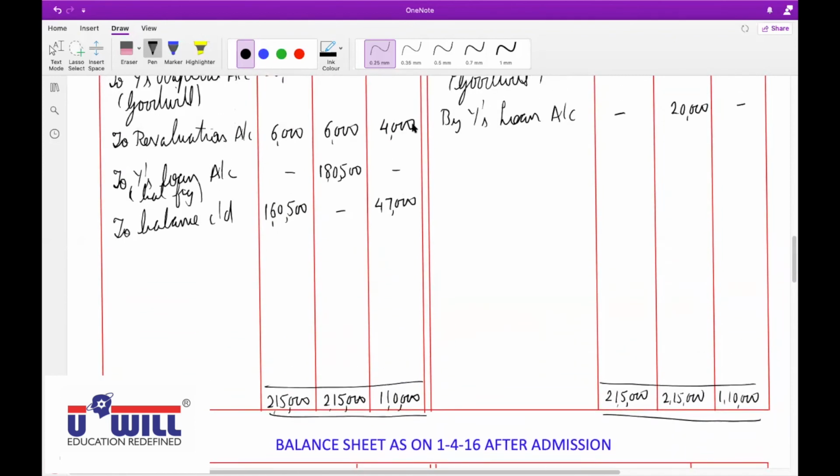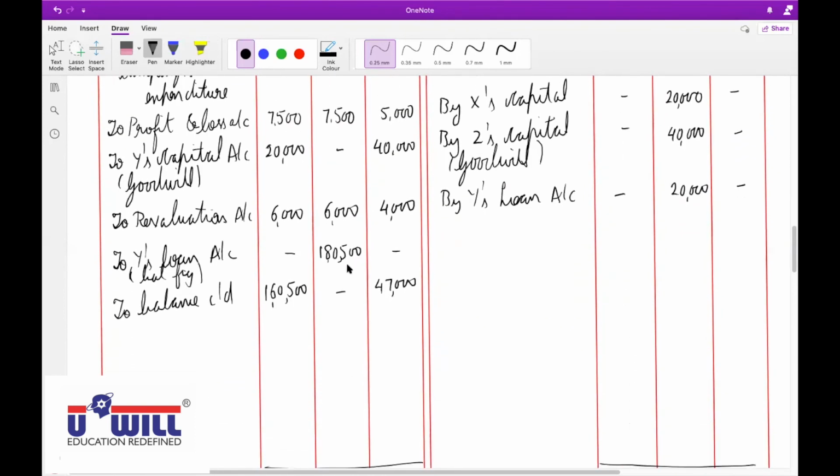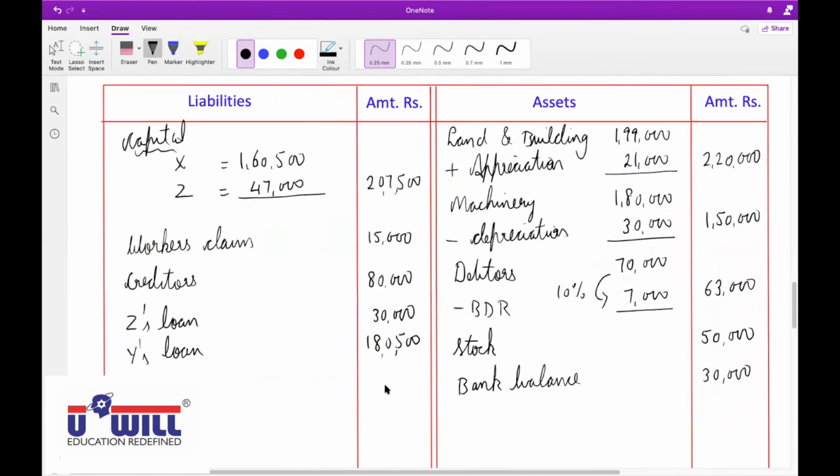Now again for this, Devanshi Patel, unmute yourself. Yes, sir. What journal entry will you pass for transferring Y's amount to his loan, 1,80,500? Y's capital account debit to Y's loan account. Yes, Y's capital account debit to Y's loan account. Correct, very good.